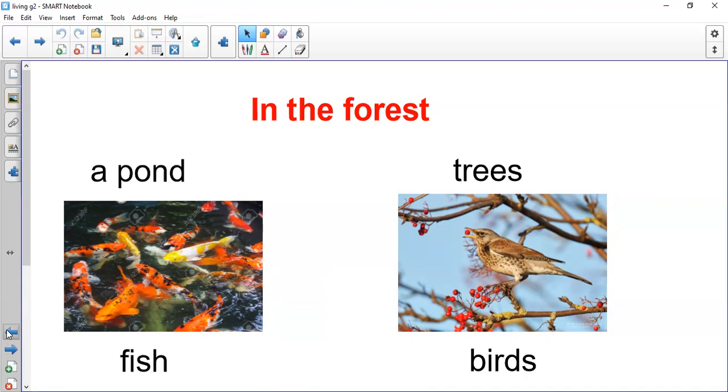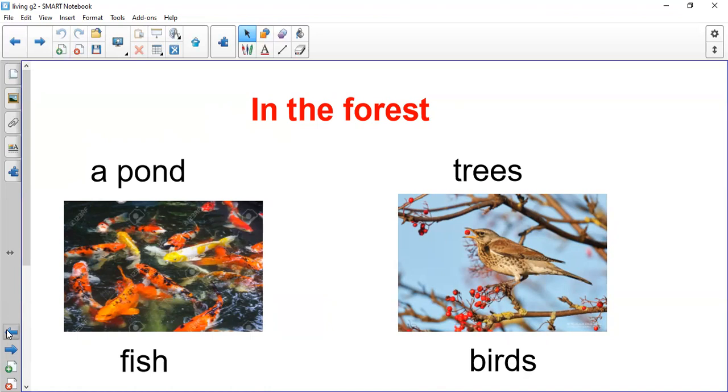The forest, as you can see, has a pond, and the pond is a habitat for fish. We can also find trees, and the trees are a habitat for birds, monkeys, or owls. So the forest is full of animals, because they can find what they need there: food, water, and shelter. This is where we stopped last session.